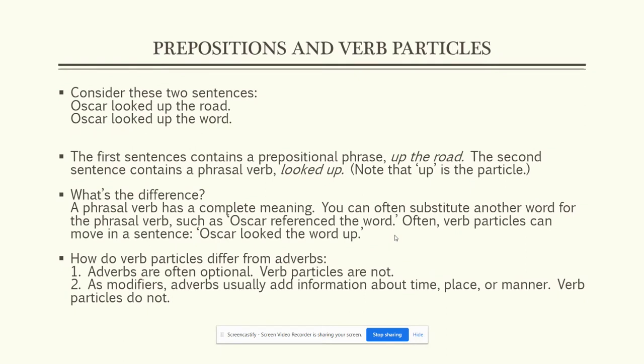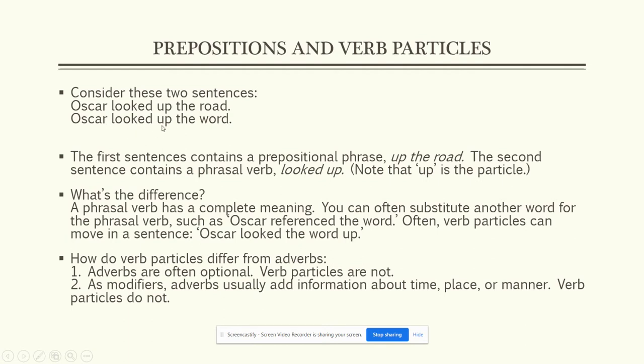The preposition itself can sometimes be confused with what's known as a verb particle. So look at these two sentences and let's think about them. The first one, Oscar looked up the road, and the second one, Oscar looked up the word. Well, different things are going on there with the word up. In the first sentence, up the road is a prepositional phrase, and it's telling us where he looked. He looked up the road. The second one isn't telling us where he looked. What he did was he looked up the word. So looked up in the second one, to look up, is what's called a phrasal verb. And up is what's called the verb particle.